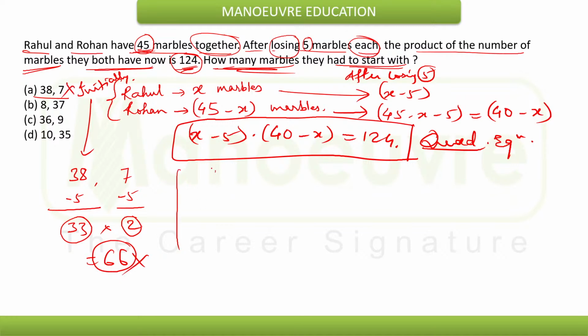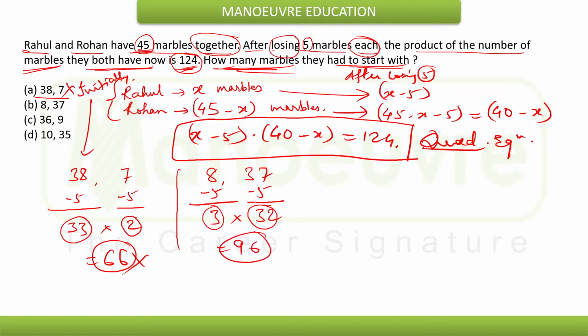Now consider 8 and 37. These are the marbles with Rahul and Rohan. After losing 5, how many remaining here? 3, and here 32. What is the product of both of them? That product will be 96. So clearly it is not 124. We need 124, so clearly option B also cannot be the answer.